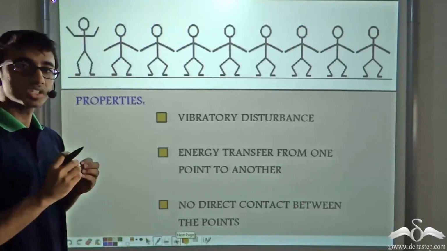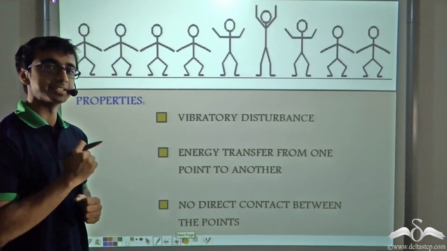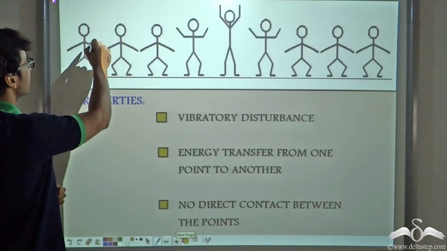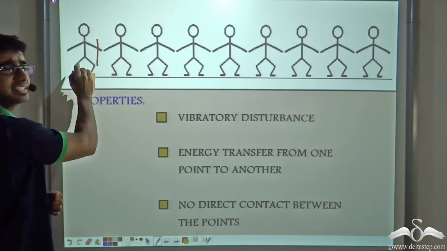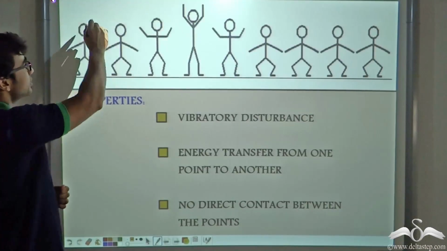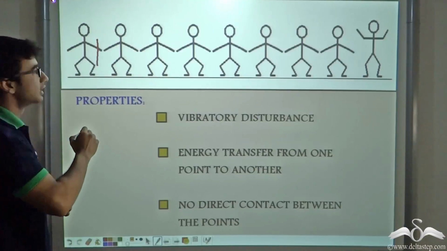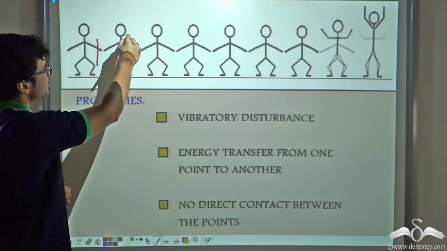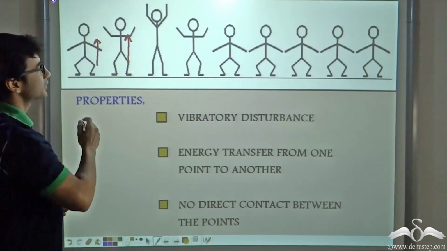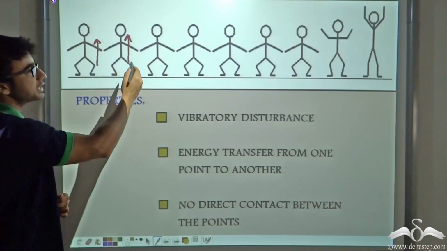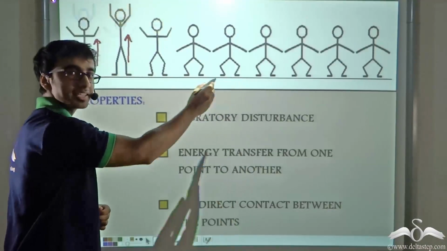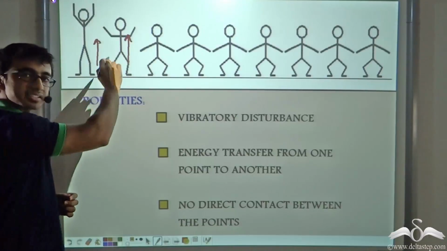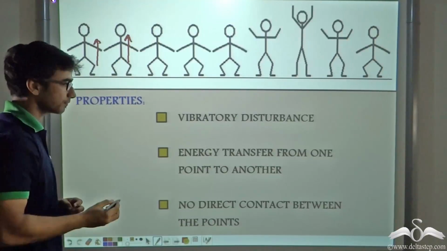Let's take a closer look at how the motion is created. Here, consider this man. This person jumps up and down in his seat. The moment he jumps up, seeing him, the next person jumps up as well. And in this way, each person keeps jumping up, as you see in this animation. So there is a vibratory disturbance that is created by every man.